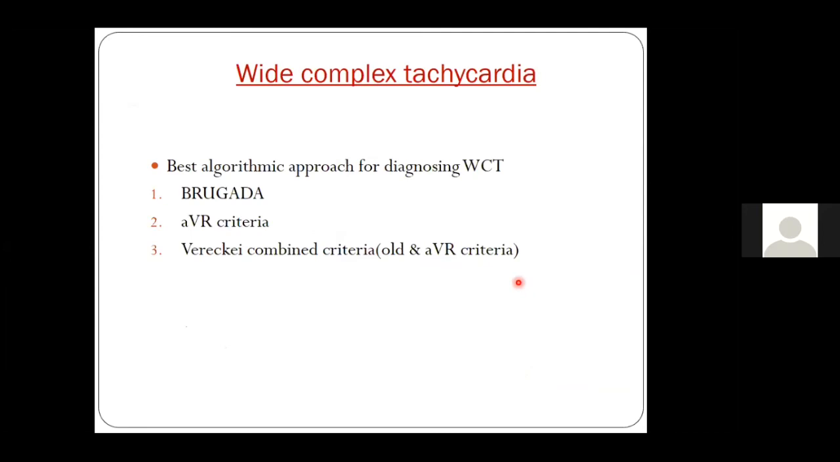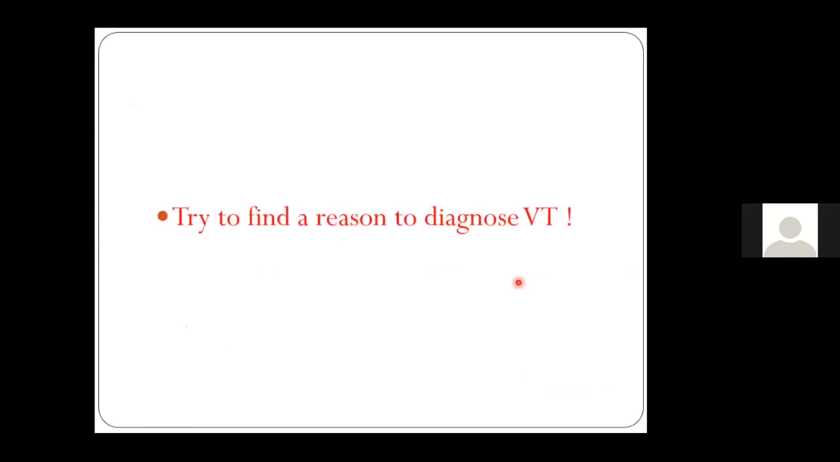So the best algorithm for diagnosing a VT is the Brugada, AVR, and Vereckei combined criteria. That is the old and the new AVR criteria. So in all the cases of VT, try to find a reason to diagnose VT, because in a patient with a structural heart disease, 98% of the time you have to be diagnosing a VT. So 98% of the time, try to find a reason why it is VT and not SVT with aberrancy. And 80% of the time with absence of structural heart disease, you have to get a VT. So only 20% of the time will your SVT with aberrancy be right. So you have to find all the reasons to diagnose that ECG as a ventricular tachycardia.